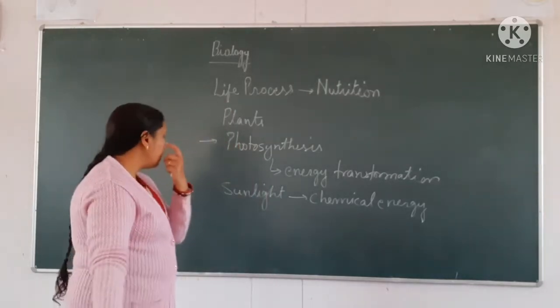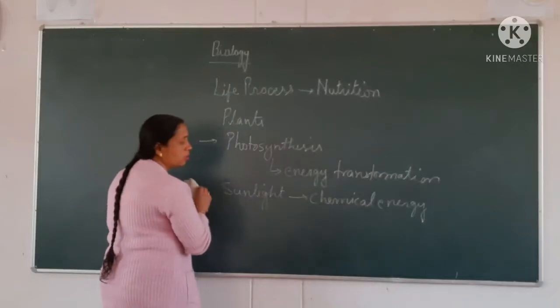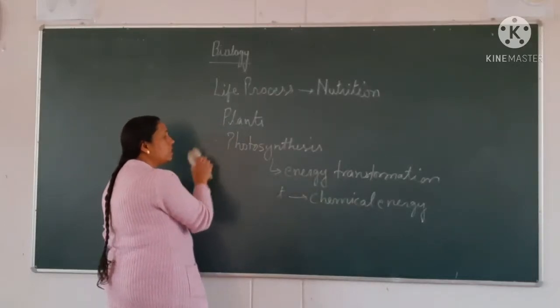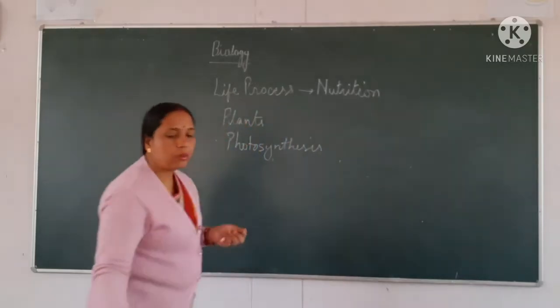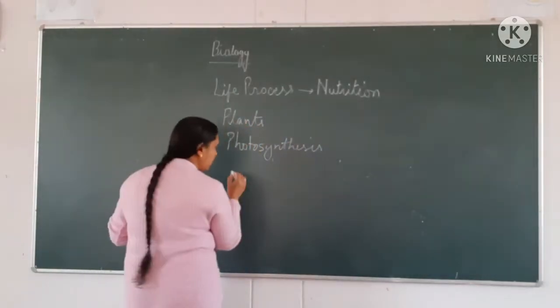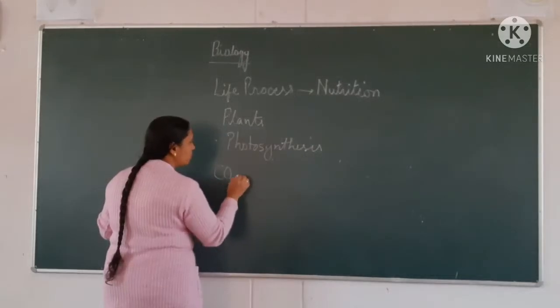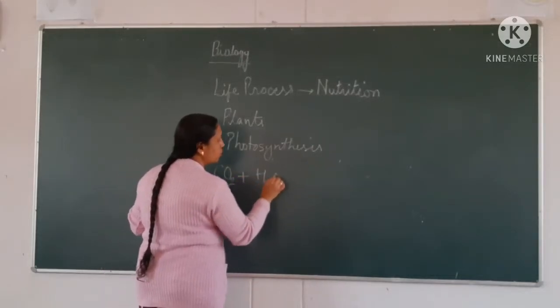Now we said it is converted into chemical energy. It has its own formula: CO2 plus H2O.